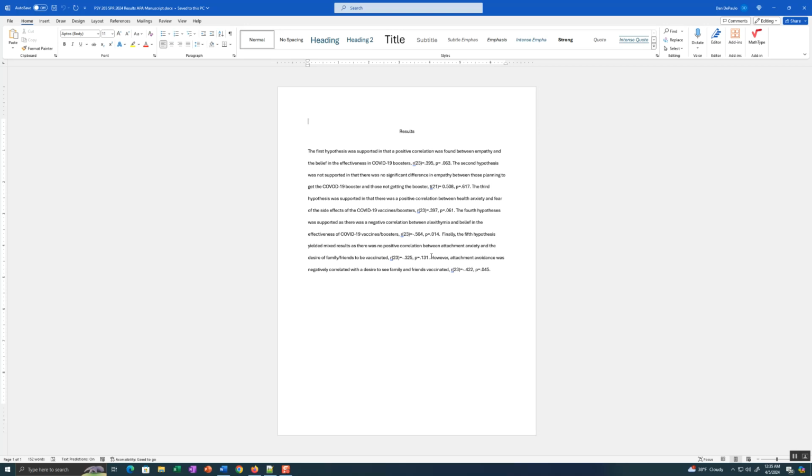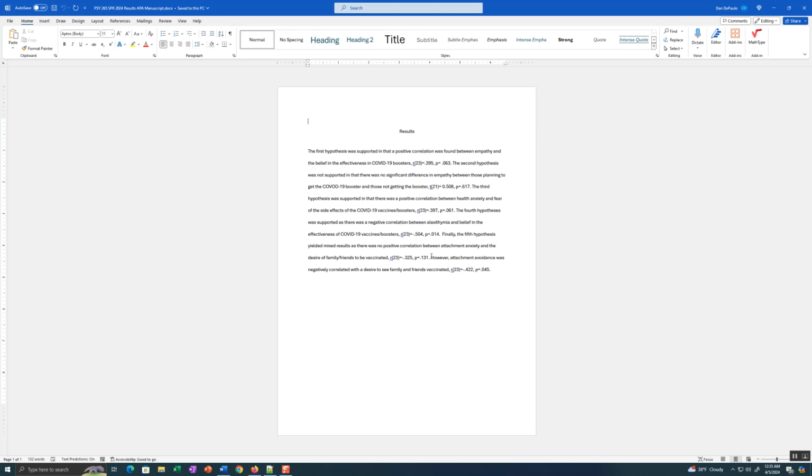So for these people that are high in avoidance, this was negatively correlated. So the more avoidant you are, higher avoidance gives you a lower desire of family and friends to be vaccinated, because it's a negative correlation.